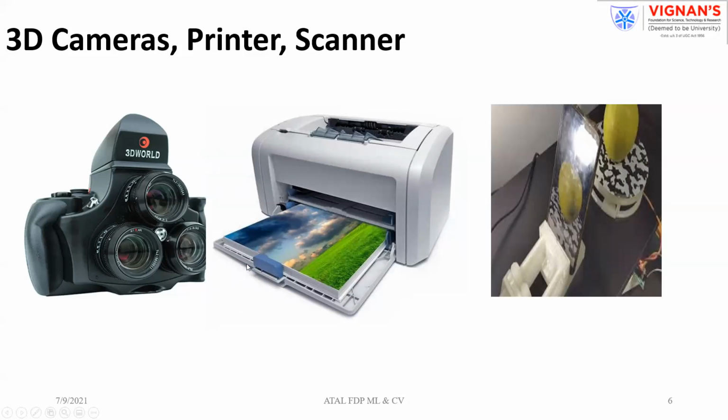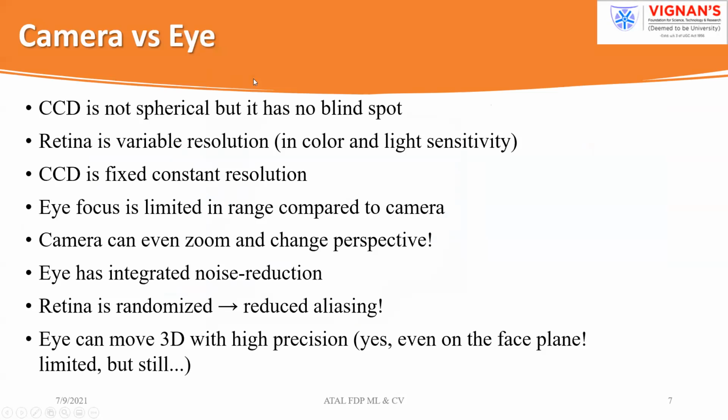for how we can process the 3D data as well as how we can reconstruct the 3D objects. That is the objective. Now coming to the eye versus the camera, our lens is spherical, but the CCD is not spherical. Our retina has variable resolution, automatically based on the object we are observing. The resolution varies, so we can see the object perfectly. In the case of a CCD, we have a constant resolution, so you have to vary the lenses and so on. Your hardware cost depends on the required resolution.